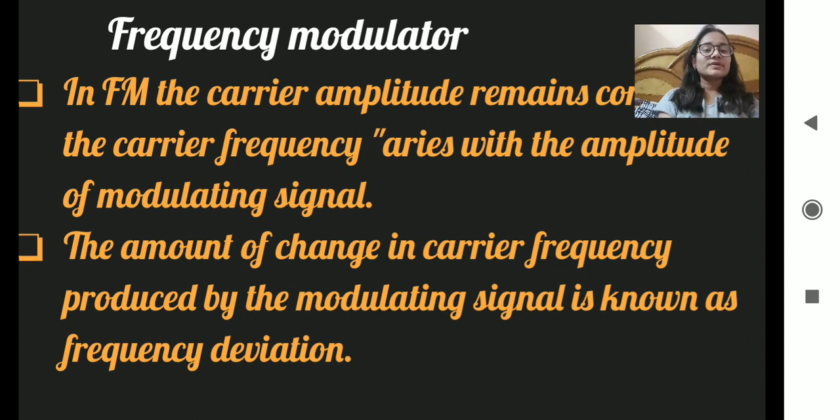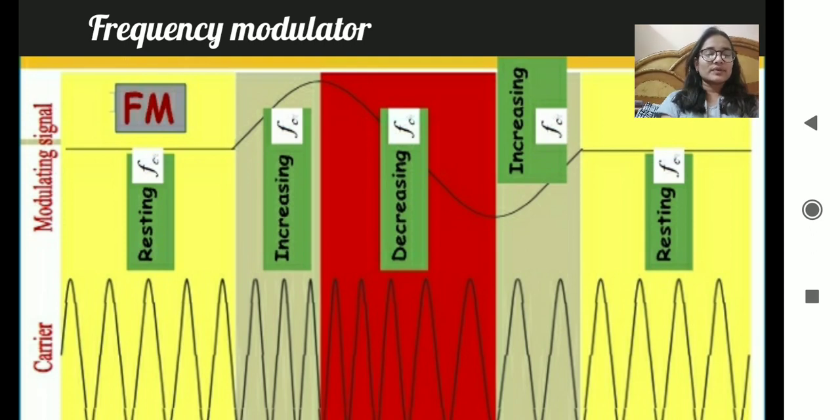In frequency modulation, the carrier frequency varies with the amplitude of the modulating signal. The amount of change in carrier frequency produced by the modulating signal is known as frequency deviation. So here is a frequency modulated carrier wave, as you can see in this picture.